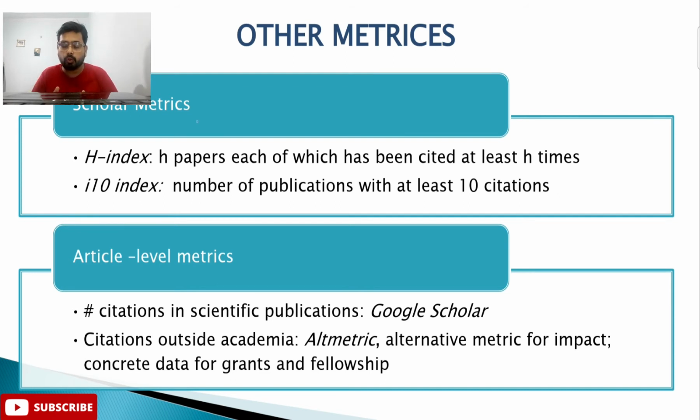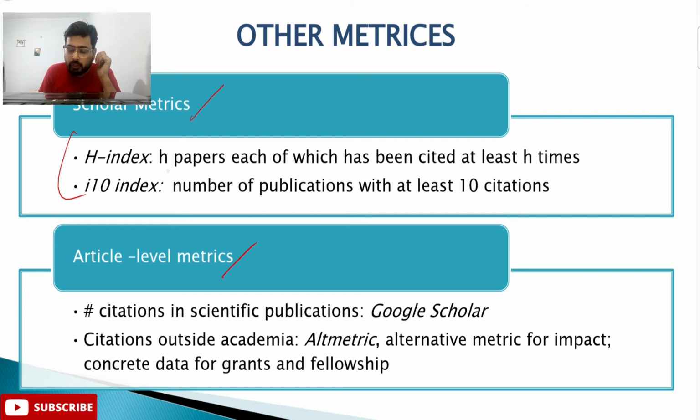Now let's discuss the metrics which are being used in the research environment nowadays. There are two types of metrics: scholar metrics and article level metrics. For scholar metrics, we have all heard the two names, h index and i10 index. So what is an h index and what is an i10 index? Let's make it clear once and for all.